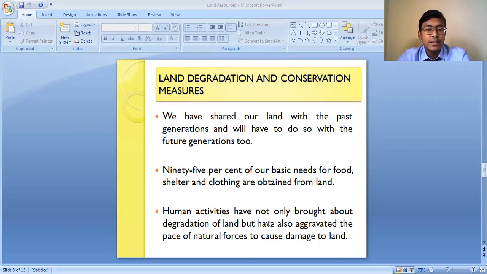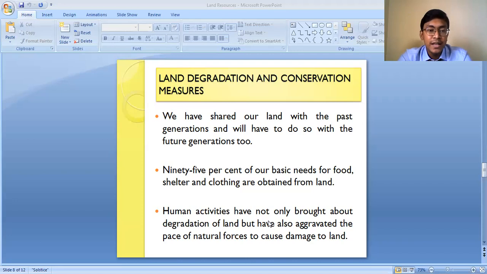So the activities of human beings have caused land degradation to a large extent. And not only this, but the pace of the natural forces has also increased, which in turn is causing damage to the land resources. Just take the example of soil erosion. Soil erosion is a natural phenomenon, but because of human activities, the rate of soil erosion has increased manifold, and this is causing degradation of the land.